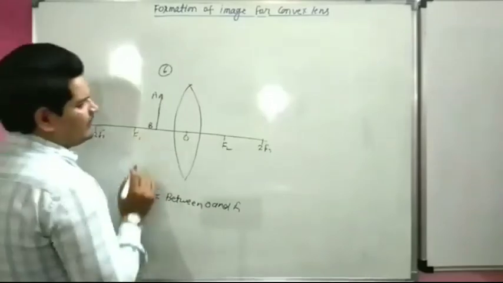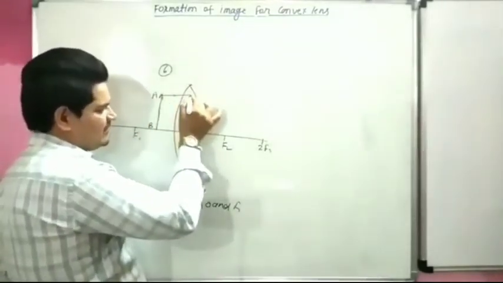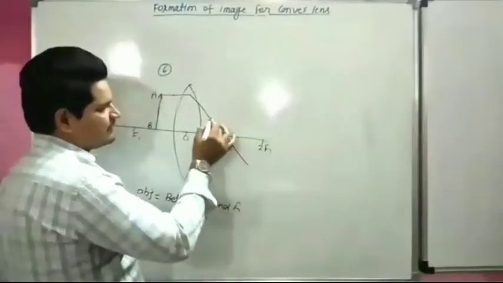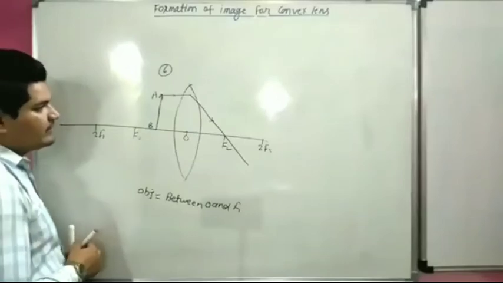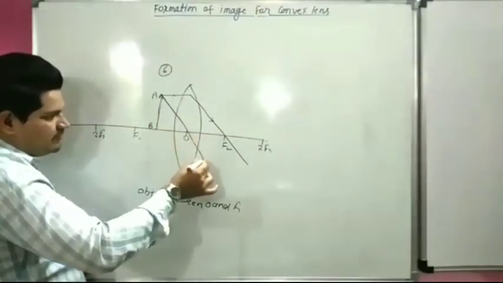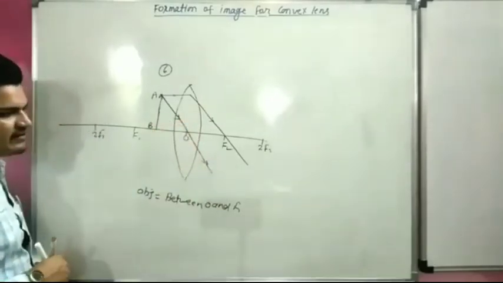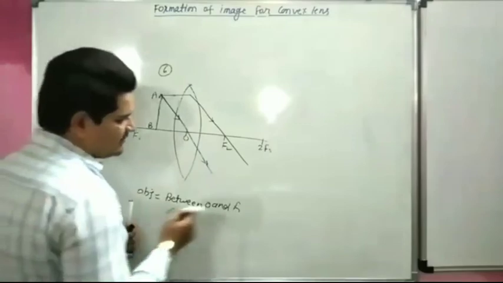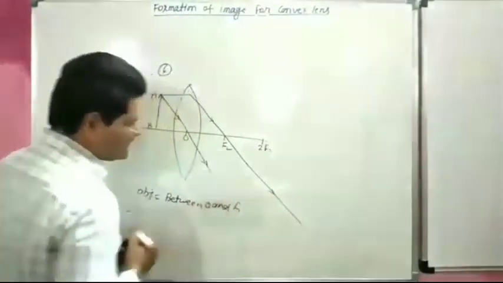So we know that when incident ray coming parallel to principal axis, it will pass through the focus. And when incident ray coming from optical center, it will pass through the same point. They never meet, as both are not parallel to each other.